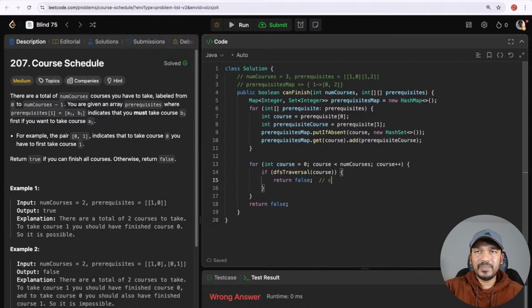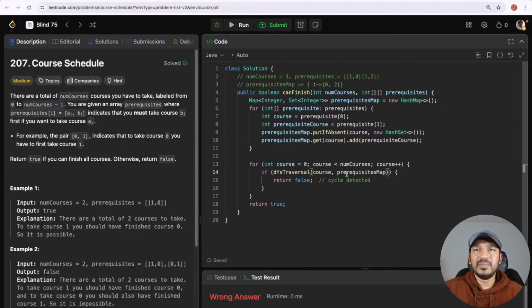So if this DFS traversal returns true, that means there is a cycle, then we cannot finish all these courses, so we are just returning false. Otherwise, we are iterating through each of these courses, and if we are able to finish them, then we can just return true. And then what other things do we need in order to run the DFS traversal? We need the course, and then the adjacency list as well, or the prerequisites map.